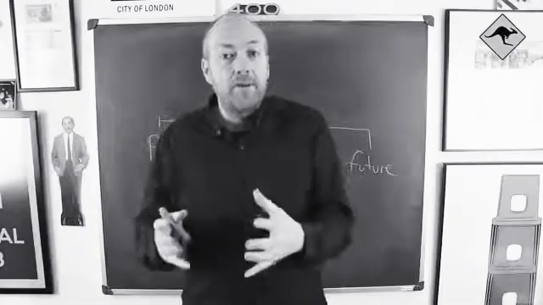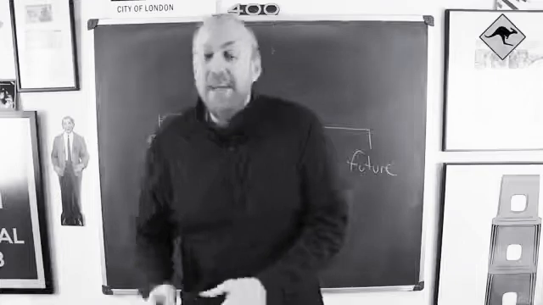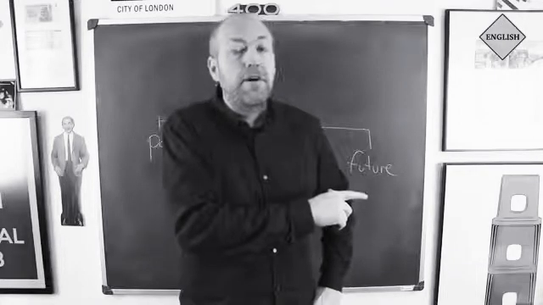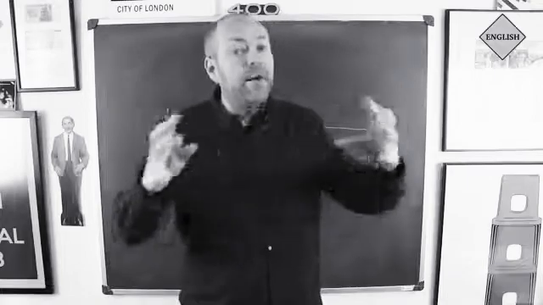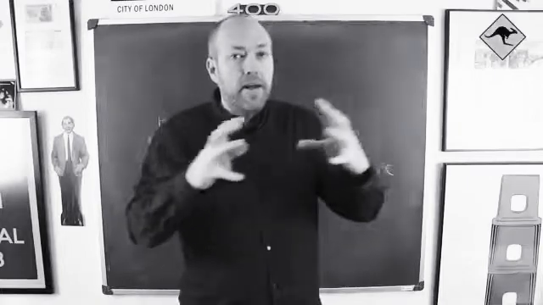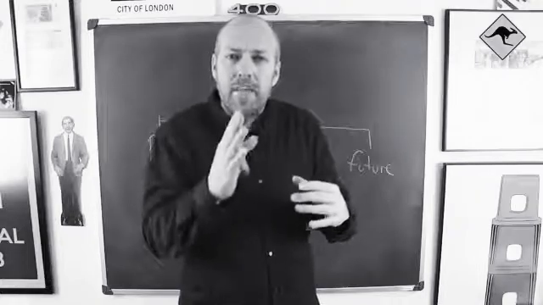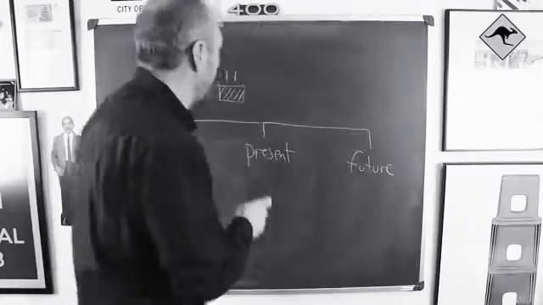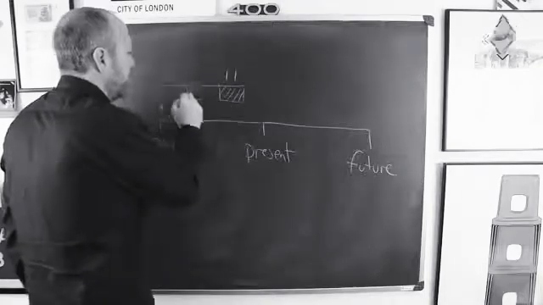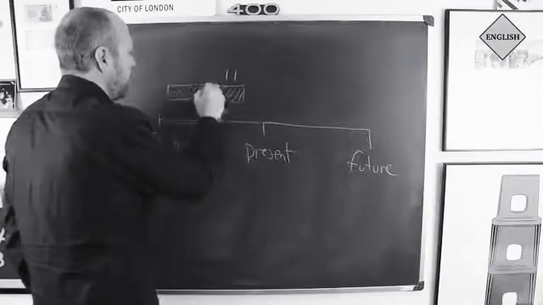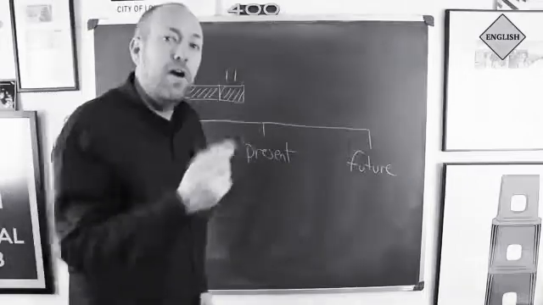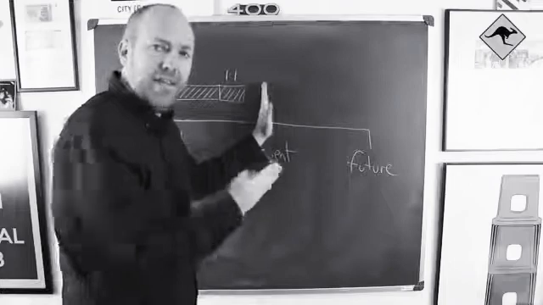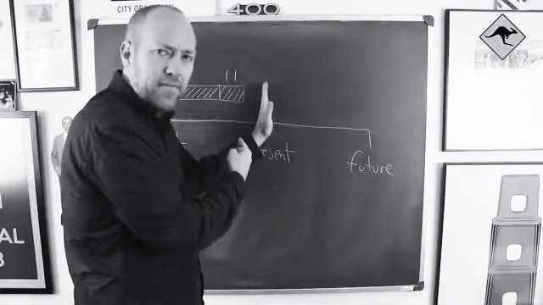Now, past perfect continuous is similar to present perfect continuous because, remember, we're talking about a period of time, and also a period of time that finishes just before the next action. Look. Okay? In present perfect continuous, it finishes at the present. Okay?